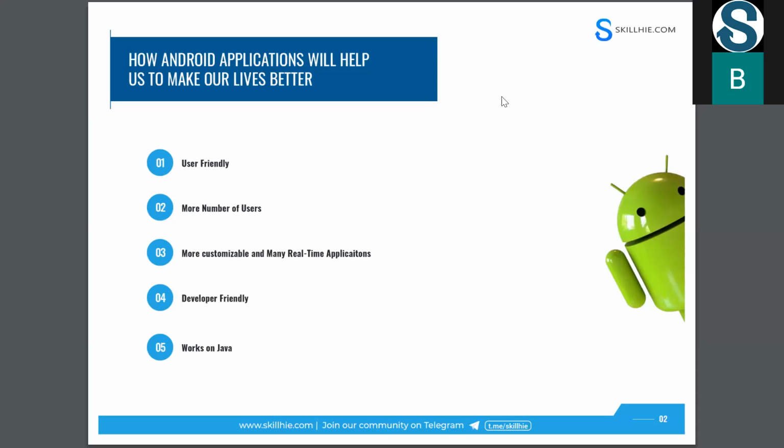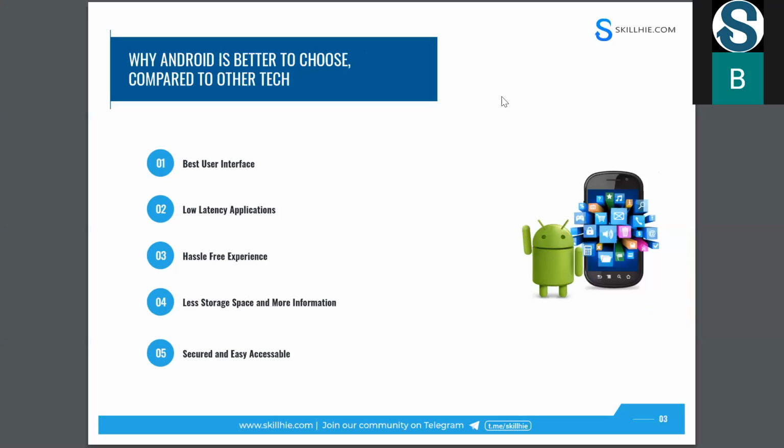But from 2017 onwards, people started using Kotlin for developing Android applications also. But still, more than 80% of applications are made with the Java language only, not Kotlin. But recently most of the big MNCs like Google, Microsoft and IBM started developing their applications, and they are migrating their applications with the help of the Kotlin language. And let's go to the next slide.